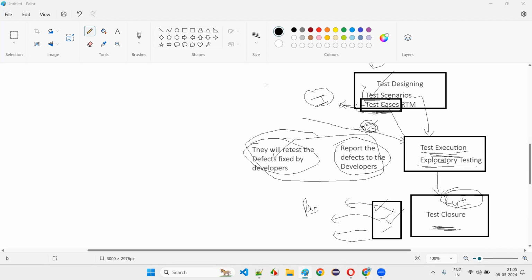The software tester. We called the plumber for a particular problem, and the plumber fixed that particular problem. That doesn't mean the remaining things of the tap should be ignored. Now water leaking is not happening, but let's assume the tap has become very hard to rotate.